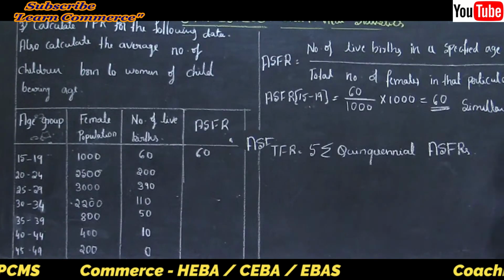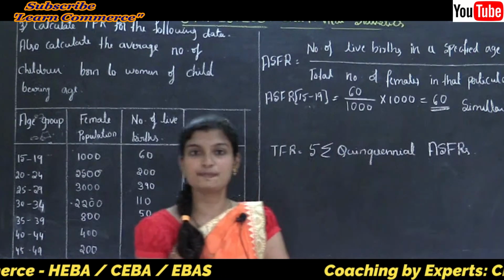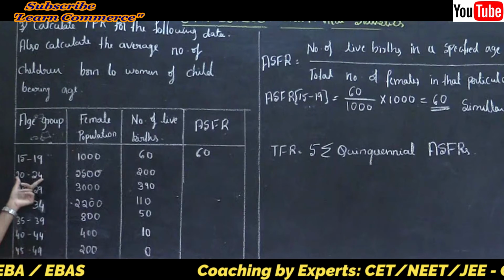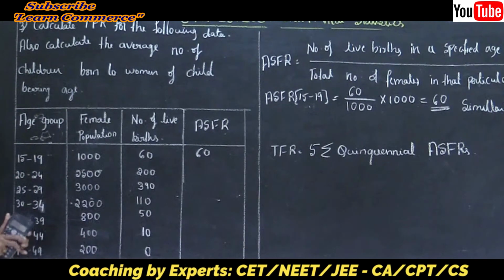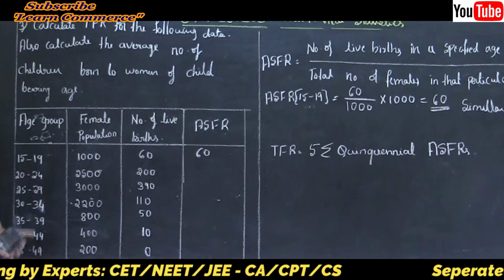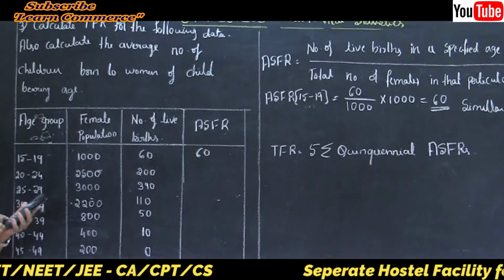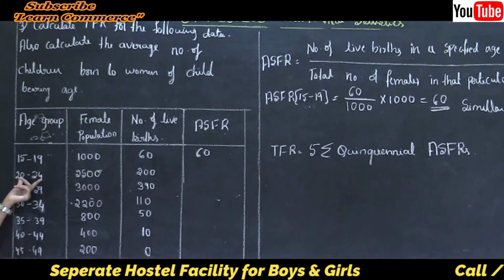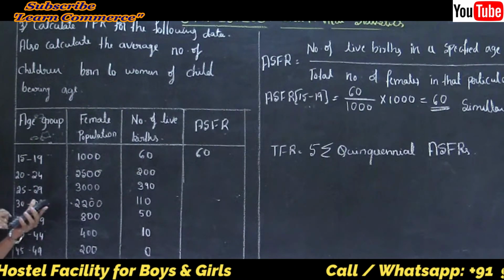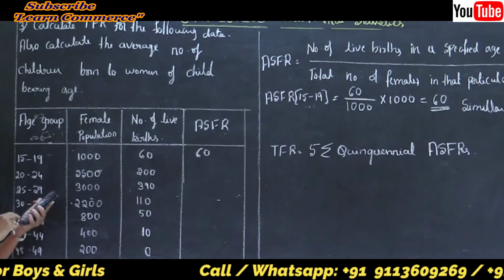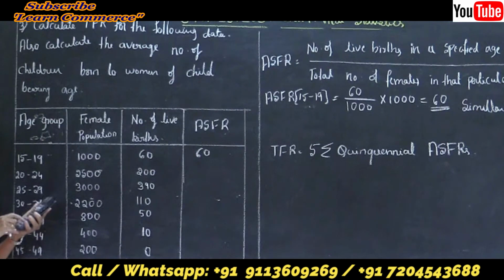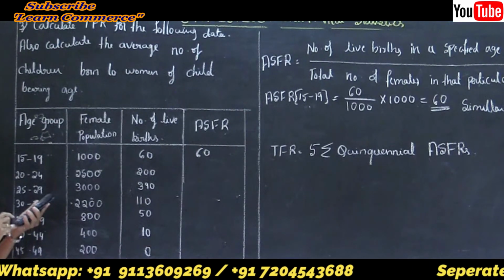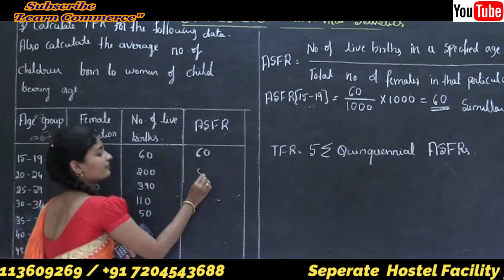Now the next age group is 20 to 24. Here the number of live births is 200 and the female population is 2500, into 1000, that is 80.